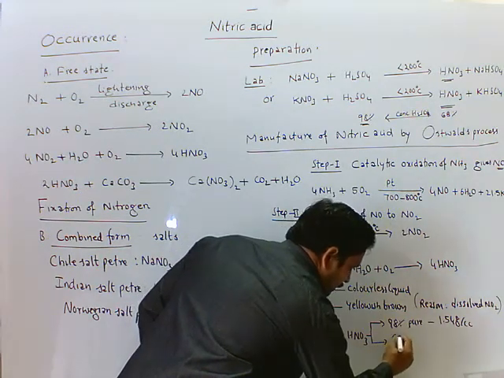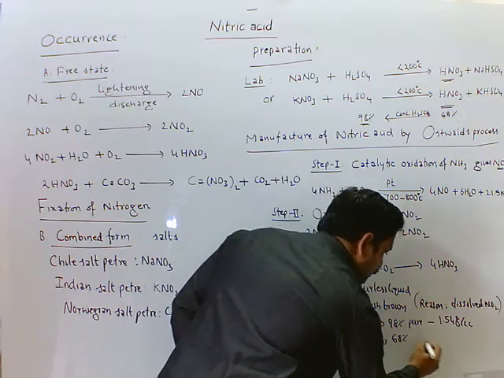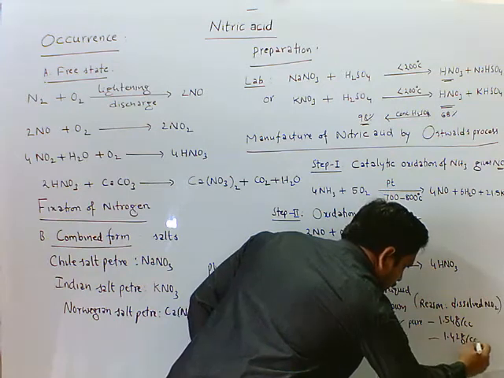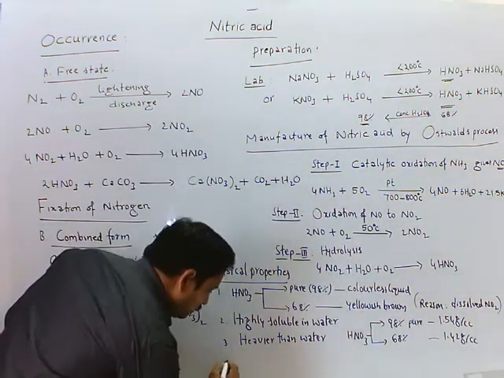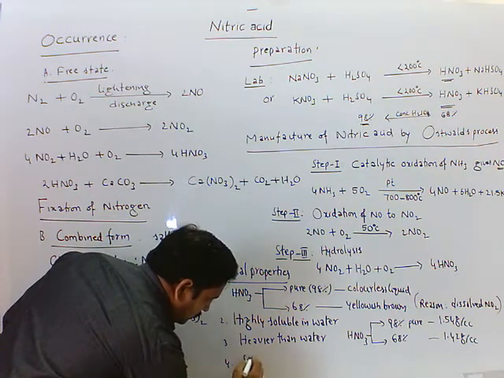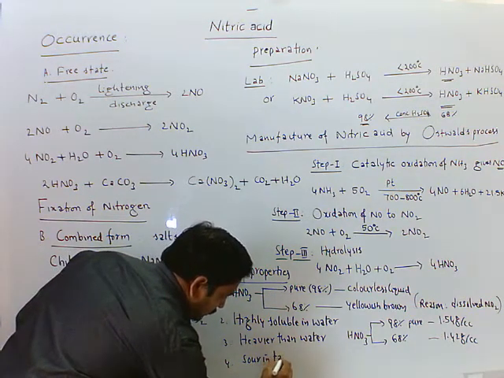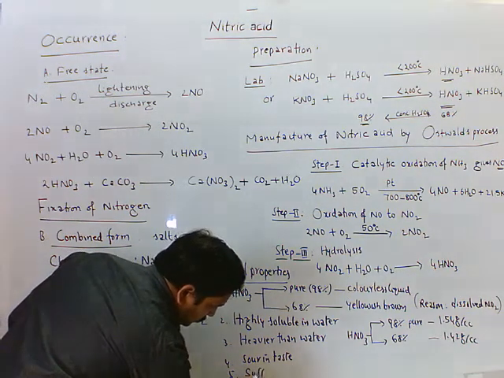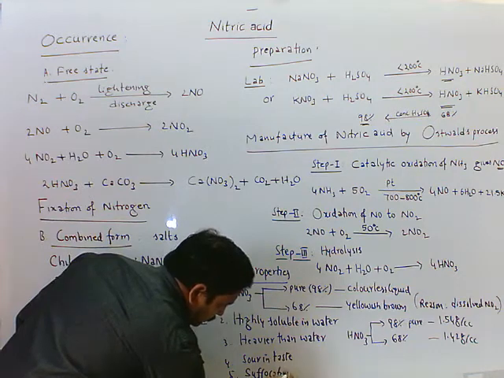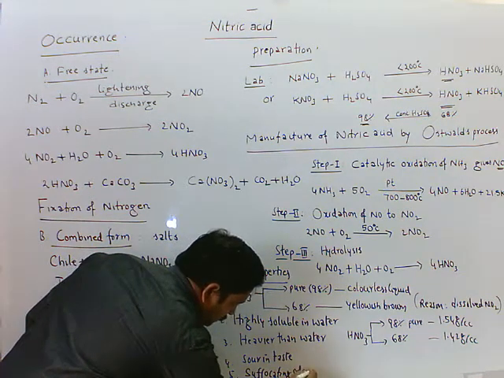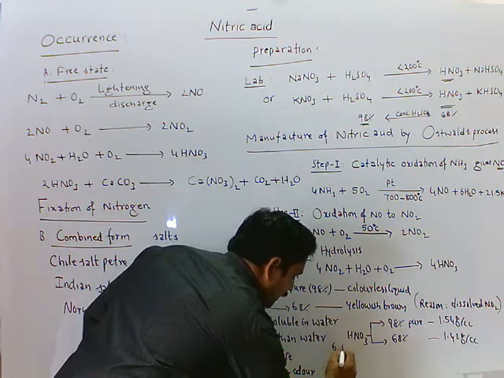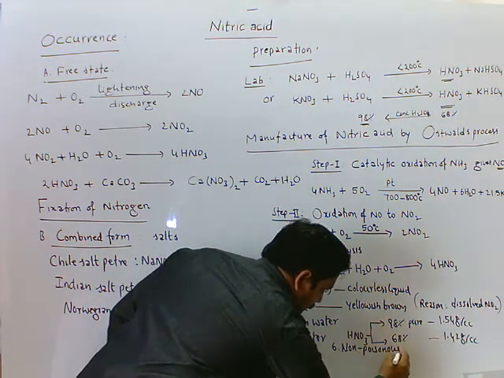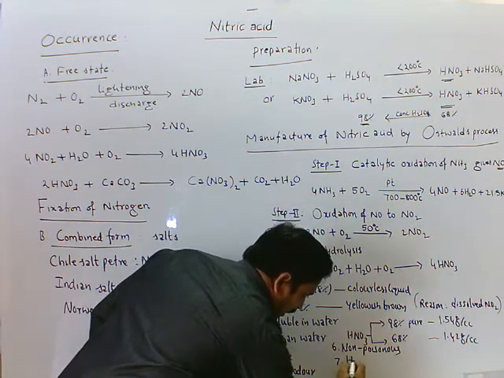Commercial nitric acid, that is 68%, has density 1.42 grams per cc. It is sour in taste. It has a suffocating odor. It is non-poisonous in nature. It is highly corrosive in nature.